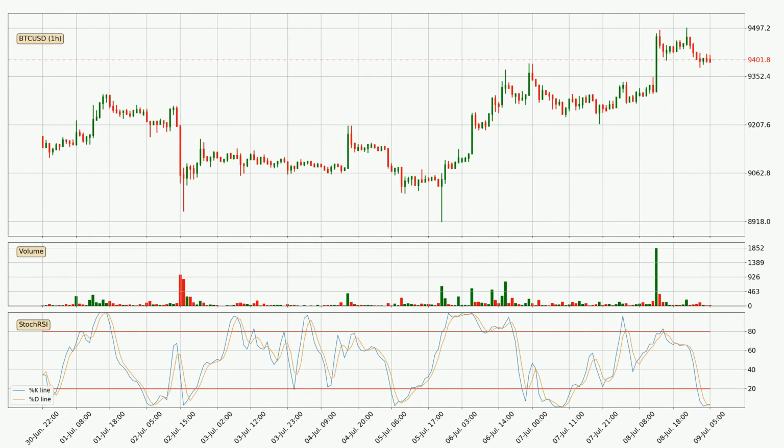Looking at the hourly stochastic RSI, the crypto is being oversold because both the %K and %D lines are currently very low. This means that we can expect a change in the trend, or for the crypto to remain at least stable for some time. The trend has shifted upwards because the K line is above the D line.